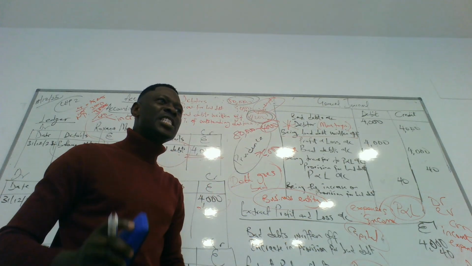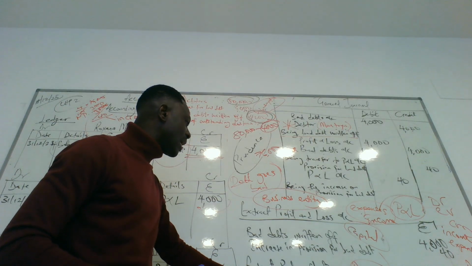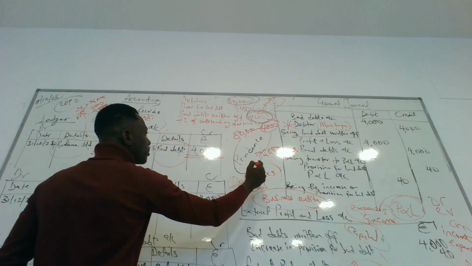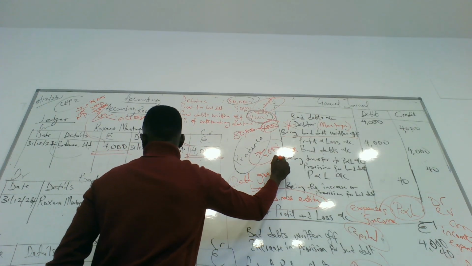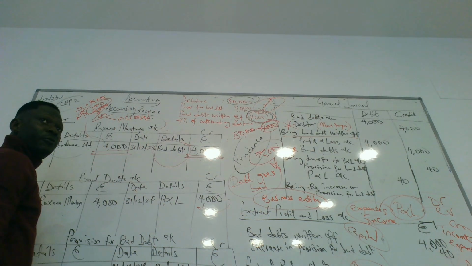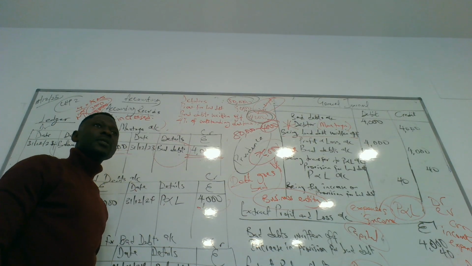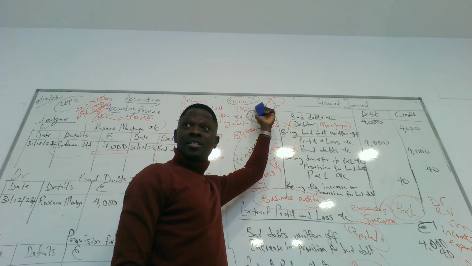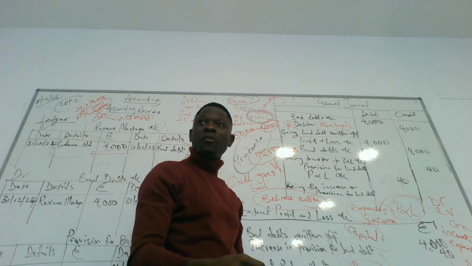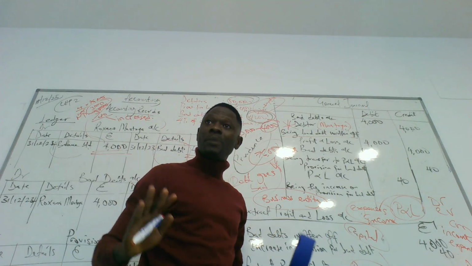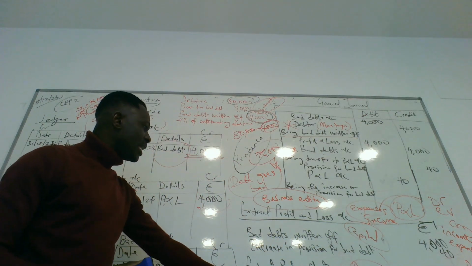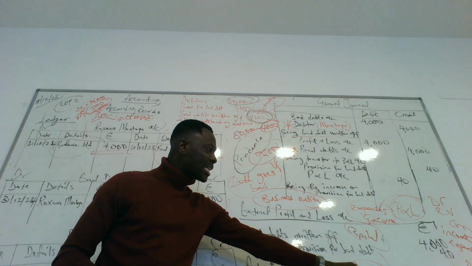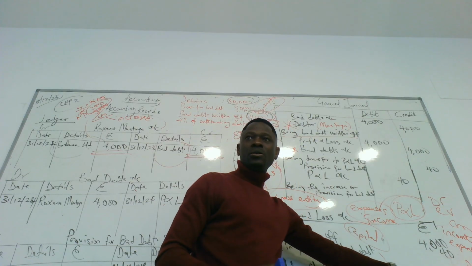Now we have our balance sheet. In the balance sheet extract, we have debtors and less provision for bad debts. The new debtor is how much? The new debtor is 76,000. And how much do you make for provision for bad debts? 3,040. The old debtor, 80,000, in the balance sheet, would be 80,000 minus 3,000. But now we have a new provision for bad debt, and a new value for debtors. So in the balance sheet, we're going to have debtors, 76,000, minus the new provision for bad debts, 3,040.